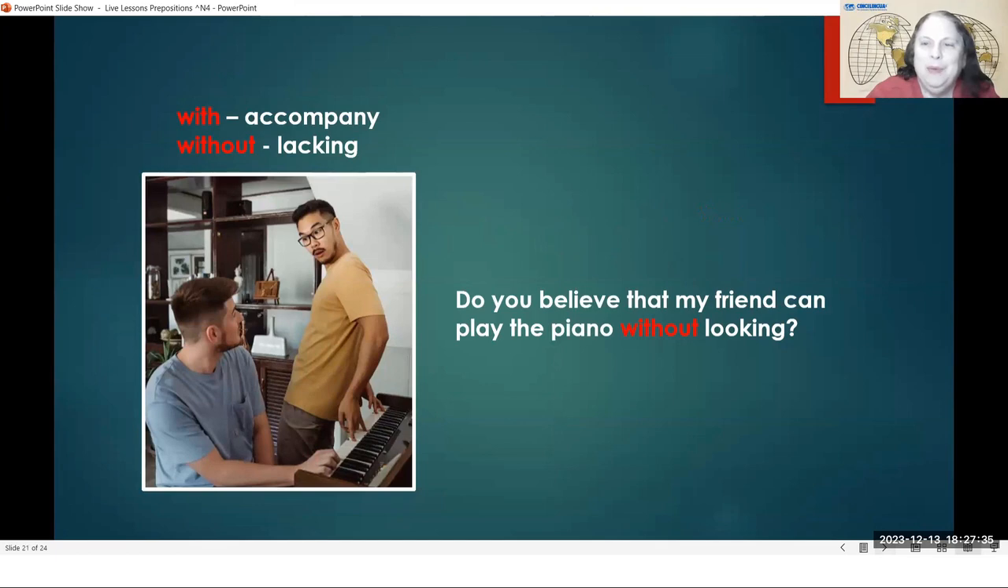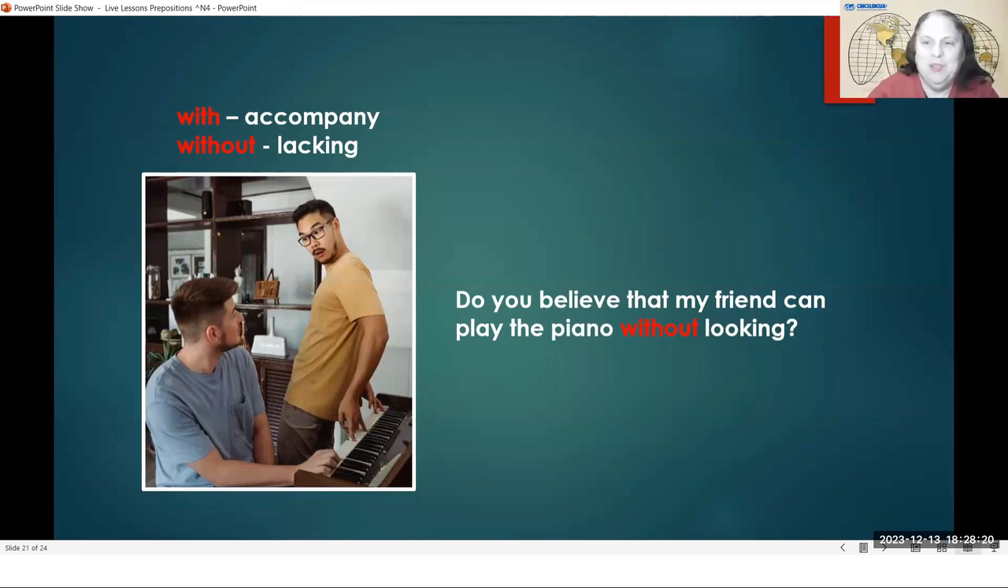Okay, with and without. It says, do you believe that my friend can play the piano without looking? Without looking. So here he's reaching behind himself and he's playing some music, but his eyes are not looking at the piano. Most people, when they play the piano, their eyes are looking at their hands. And so their eyes help the hands know, go up higher, go down lower. But this person has their hands behind their back and they are playing music without looking.